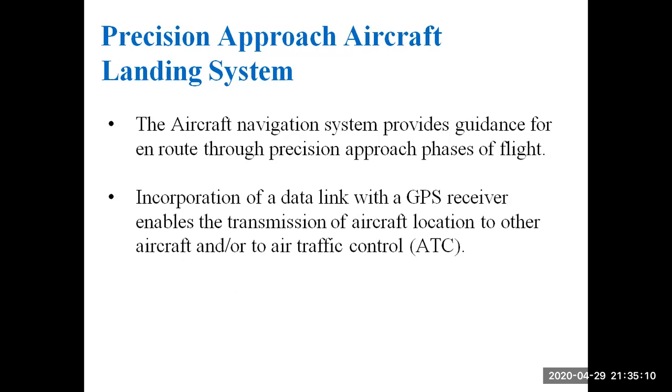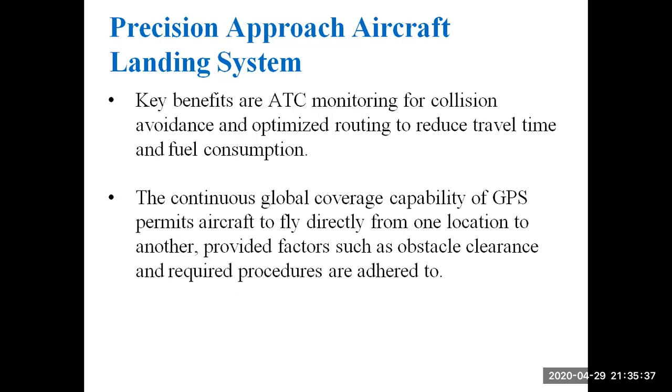Next, incorporation of a data link with a GPS receiver enables the transmission of aircraft location to other aircraft and or to air traffic control. The benefit of transmitting this data to the air traffic control is that it will avoid collisions, and it will also provide optimized routing to reduce travel time and fuel consumption.